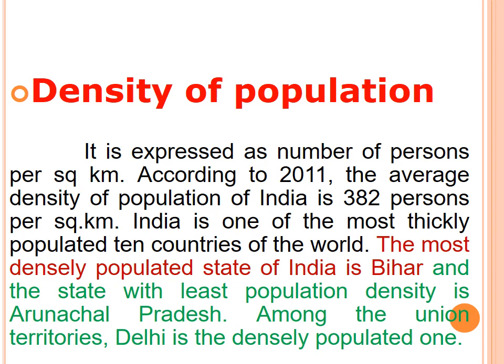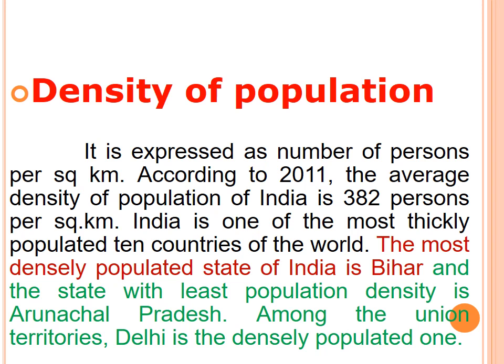The most densely populated state of India is Bihar. So in India, Bihar is the first place in population, and the state with least population density is Arunachal Pradesh. Okay, so in Bihar the population is very high, and at the same time in Arunachal Pradesh the population is very low. Among the union territories, Delhi is the densely populated one.